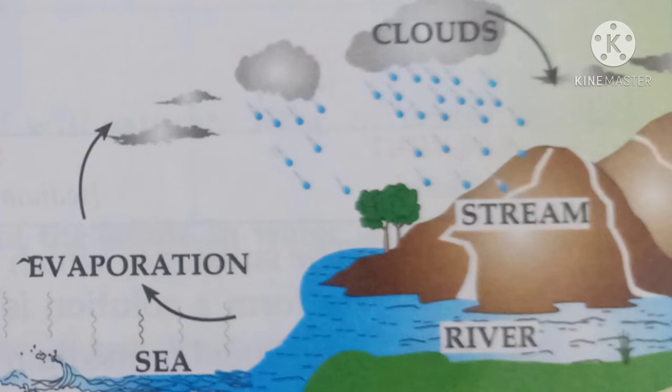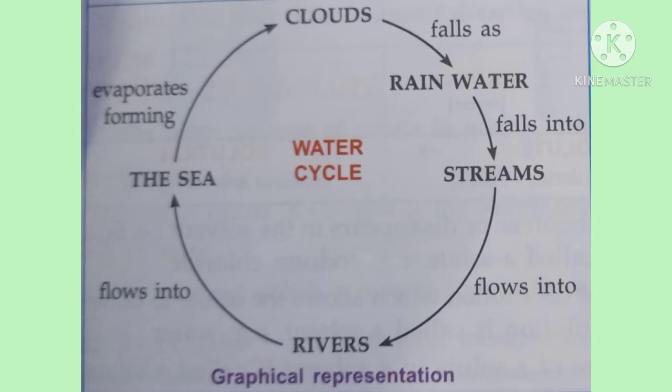So now we first discuss evaporation. The water present on the surface of the ocean evaporates by the sun's heat. This process of conversion of water from liquid state to vapor state is called evaporation. Evaporation also takes place from wet clothes, fields, ponds, lakes and rivers.